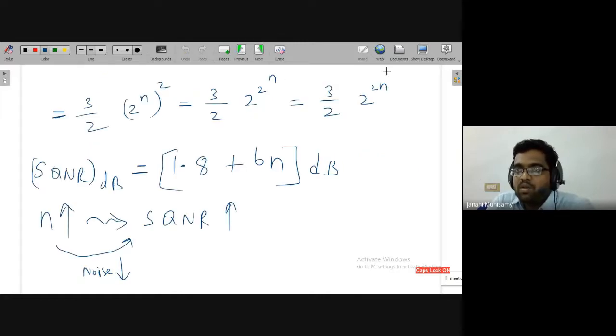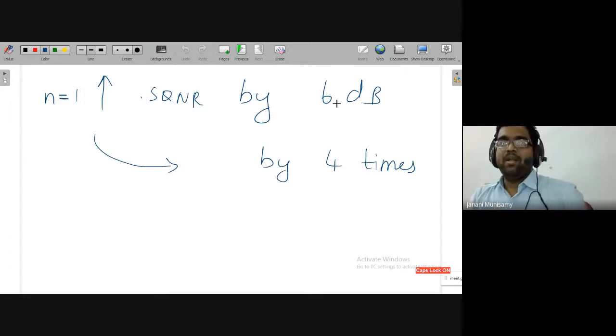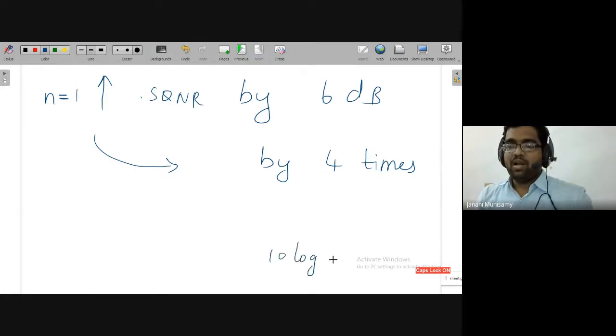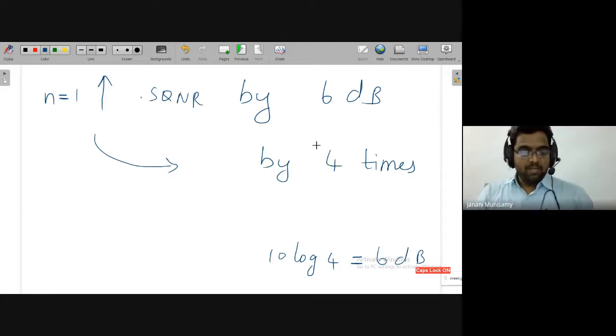Here you can observe. When you put n equal to 1, this will give 4. When you put n equal to 2, this will give 16. Anyway, this is constant. That means for every 1 bit increase, in terms of number, it increased by 4 times. In terms of dB, it increased by 6 dB. Or otherwise, if you have doubt, take 10 log of 4, that will give 6 dB. So either it increases by 4 times or it increases by 6 dB. That is the important observation from here.